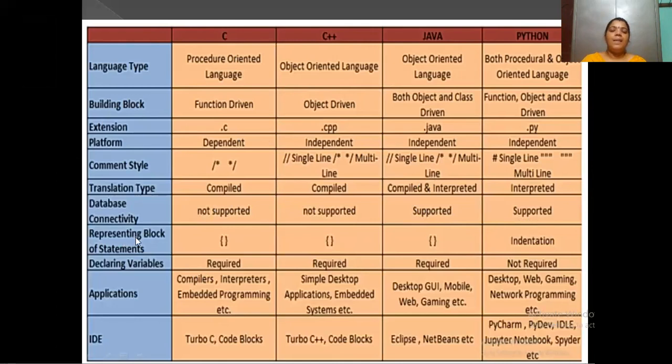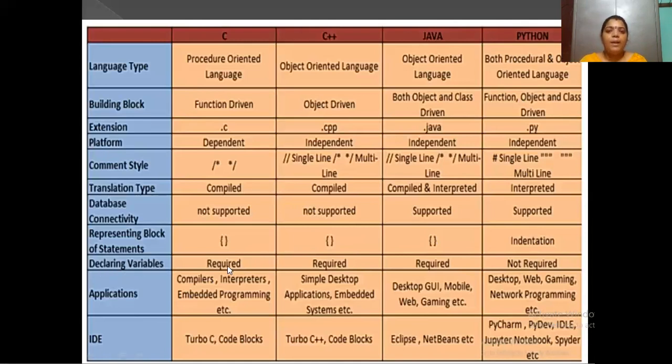So next, representing blocks of statements. A block of statements means a specific portion of place is left for a block of code for specifying the function or the control statements. Okay. So in C language, curly braces are used, C++ also curly braces, and Java also uses curly braces for block of code. Coming to Python, indentation is used. Okay, indentation is used.